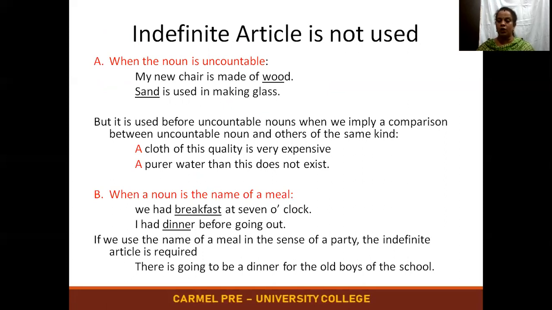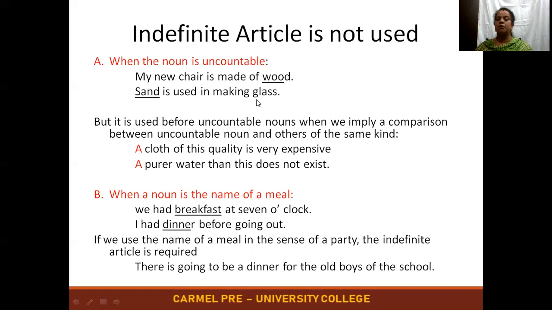But for an uncountable noun, we'll not know whether it is singular or plural. So any uncountable noun for that matter will not possess the article. Example, my new chair is made of wood. It should not be used as a wood. My new chair is made of a wood is wrong. It should be made of wood.